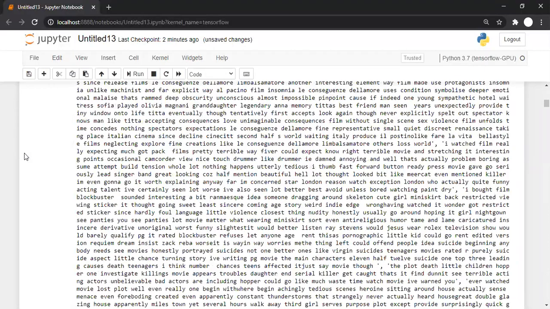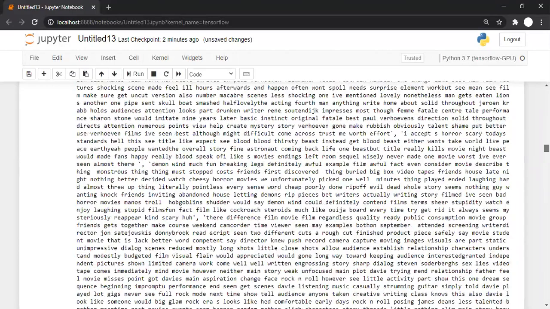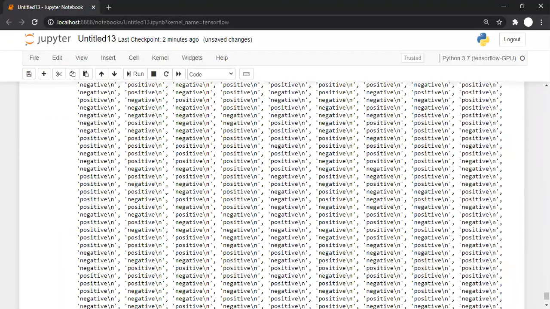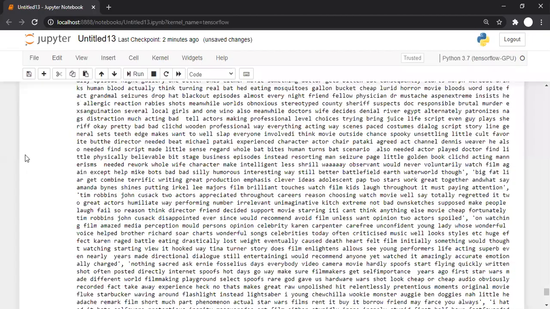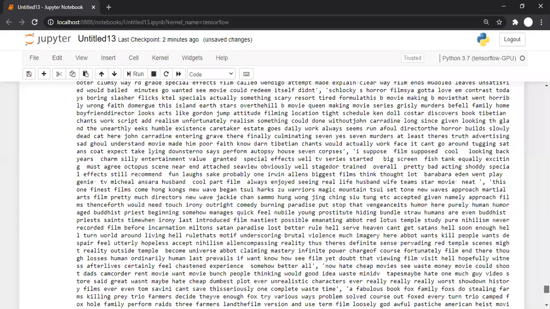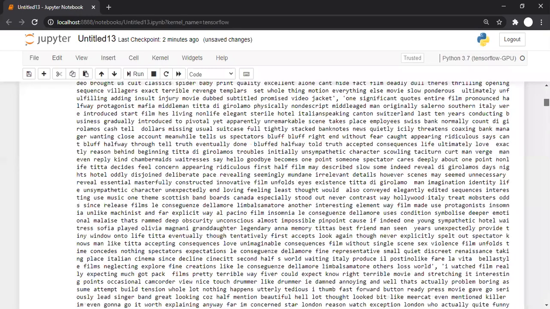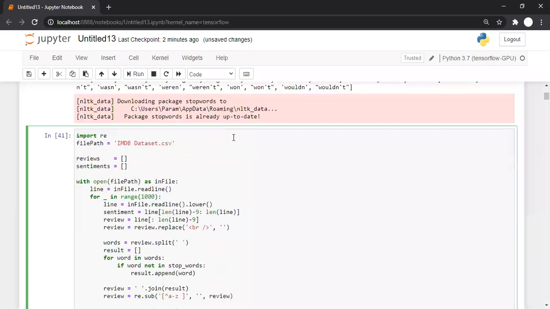I guess I tried to run the wrong code. I should comment this print statement. So very long display of result now. Print reviews, print sentiment. It's better.